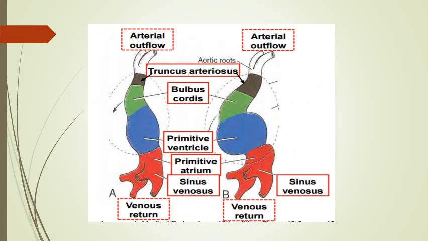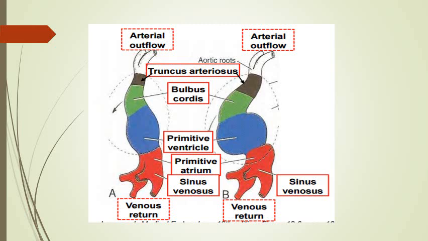Another diagram showing the regions of the heart, or parts of the primary heart tube: truncus arteriosus, bulbous cordis, ventricle, sinus venosus. This truncus arteriosus is actually a part of the bulbous cordis.